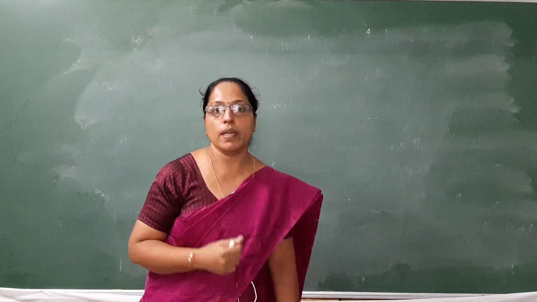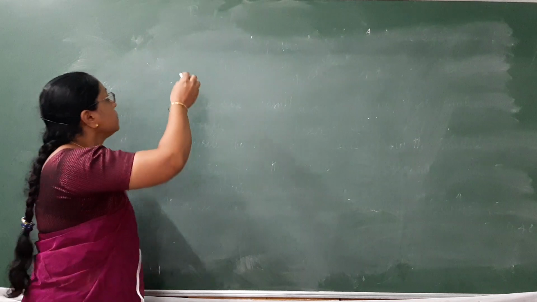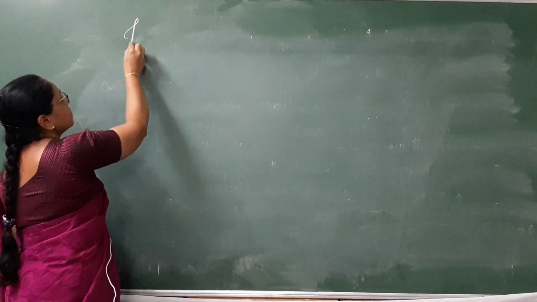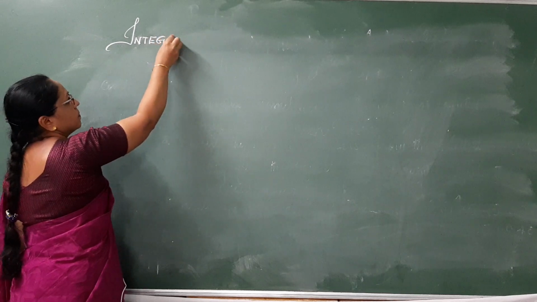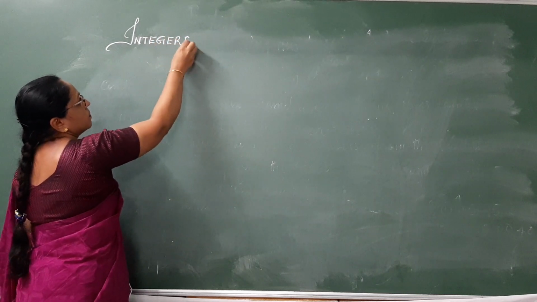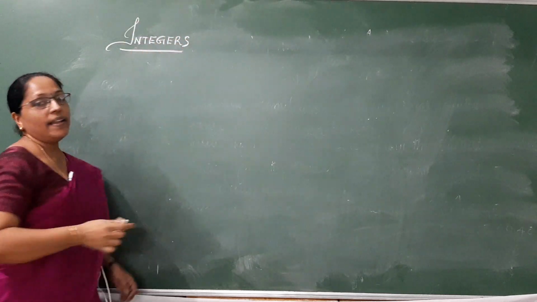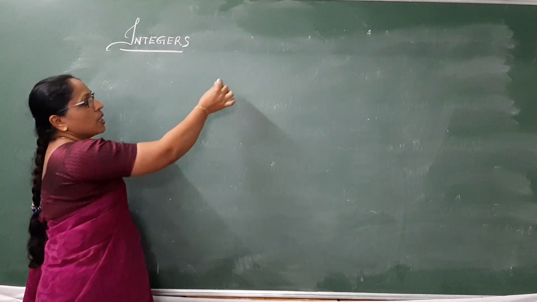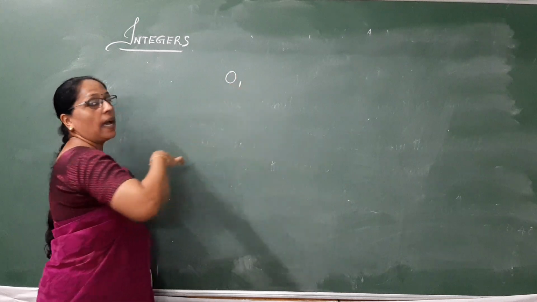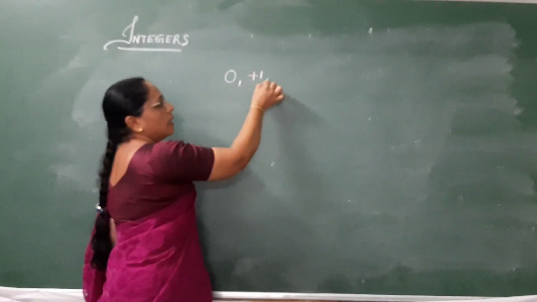So today's topic is integers. Integers is a set of numbers having 0 in the middle and right of 0 positive integers, positive 1,